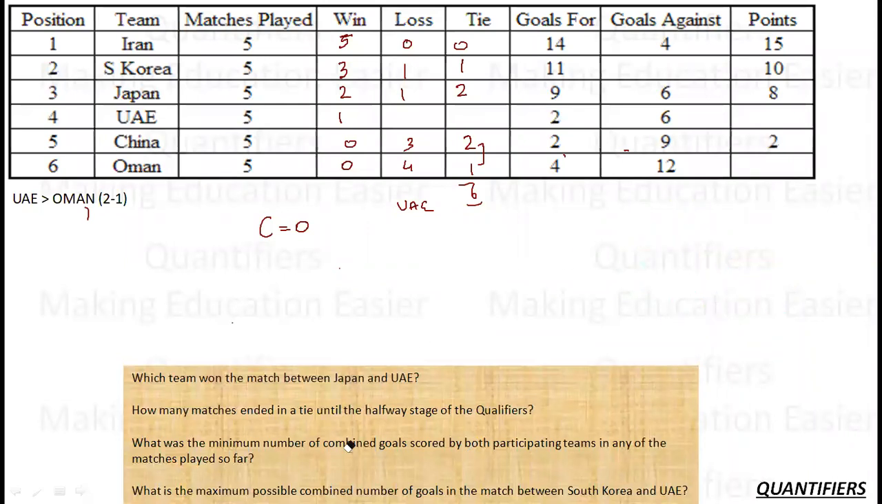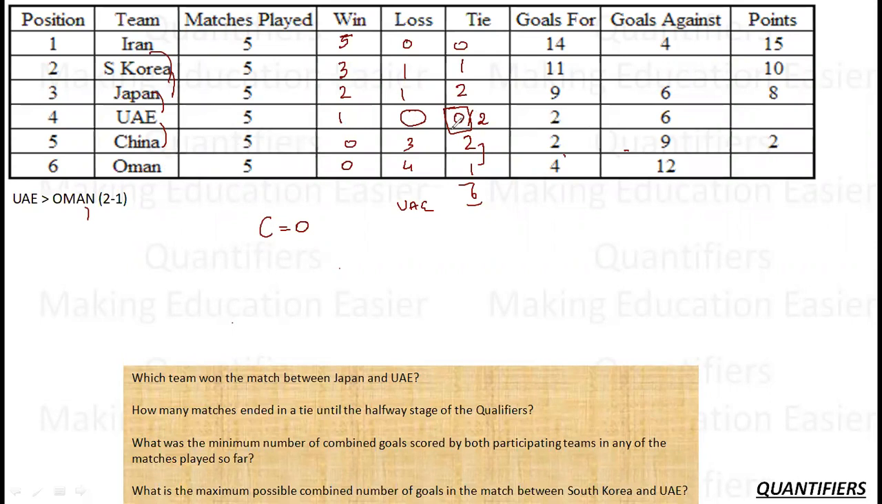So the number of ties UAE can have is either 0 or 2. 4 is not possible because it already has 2 defeats. Now, can it be 0? If it is 0 tie, I want to say that all other are losses, which means UAE was beaten by China, Japan, South Korea, and Iran. Is it possible? No. Why?